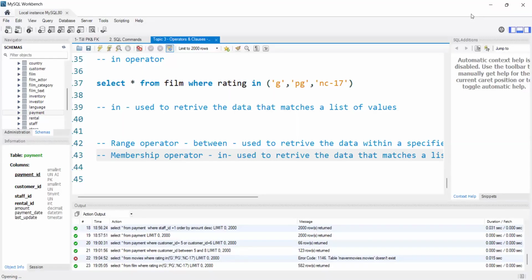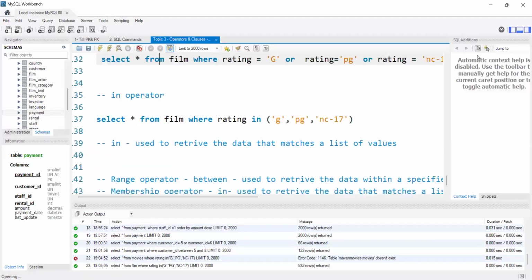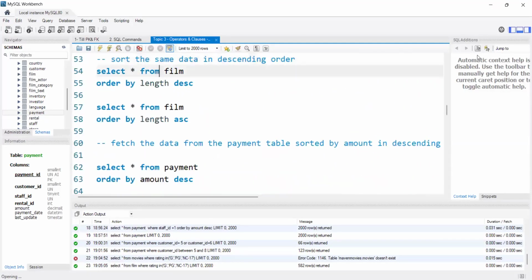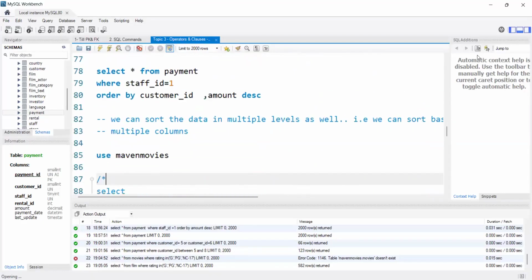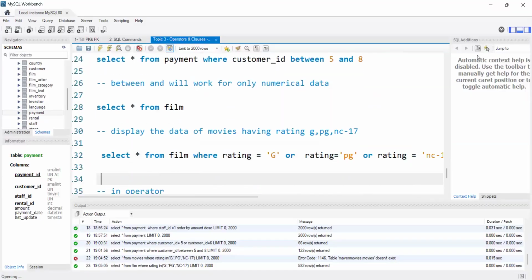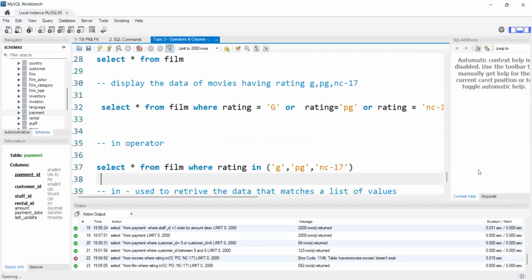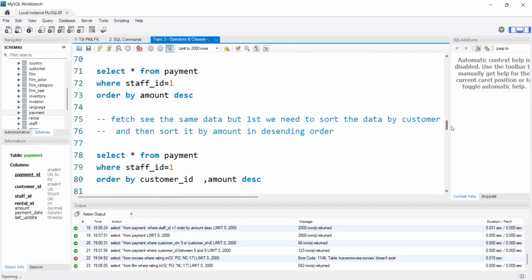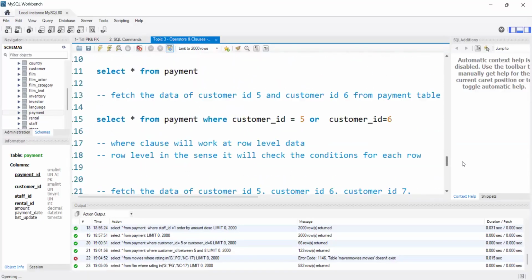All right. So today we need to discuss the like operator, I believe. Yes, correct. In the last class, we discussed the in operator and between operator, right? We are done with and operator, or operator, between operator, and in operator, correct? And we are done with the order by clause. Any more clauses did we cover? I don't think so. Yes, only the order by clause.